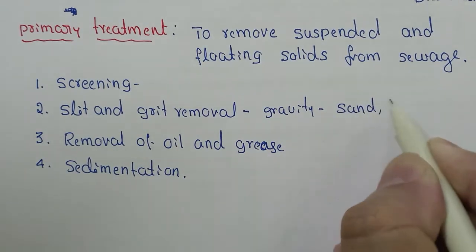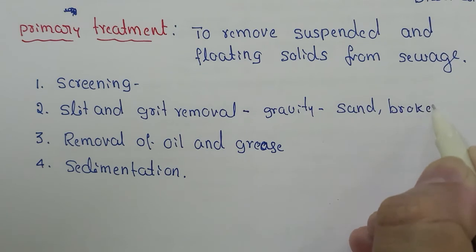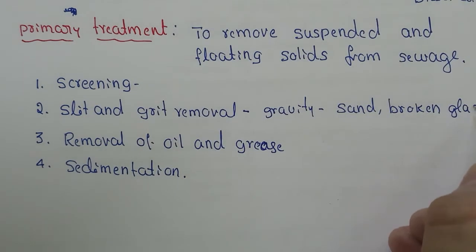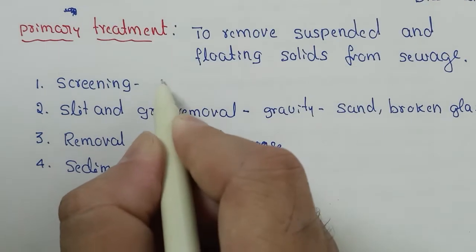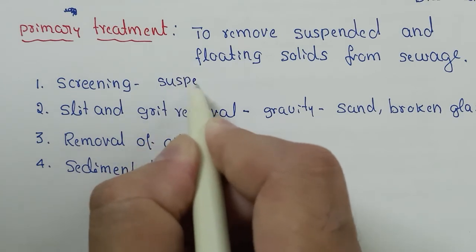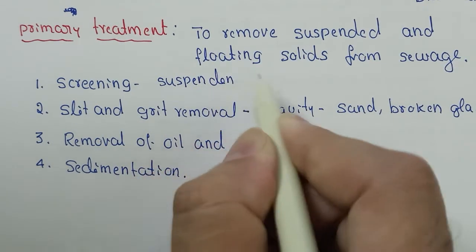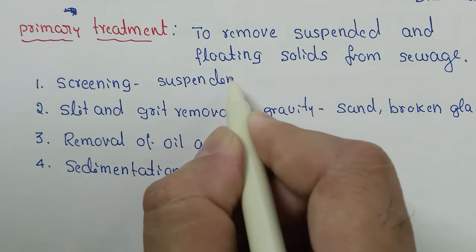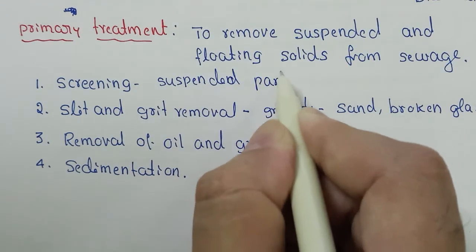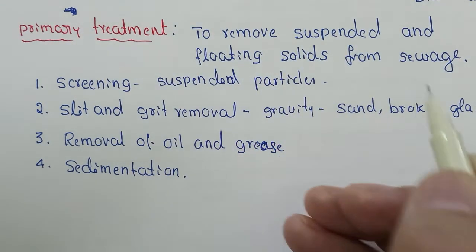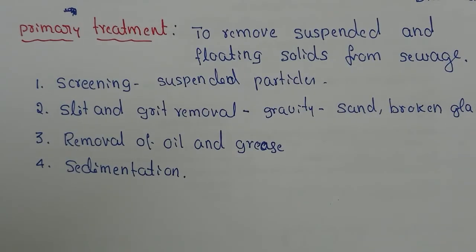Sand is removed, then broken glass etc. are removed. Now here mainly the suspended particles are removed, just like a filtration process.